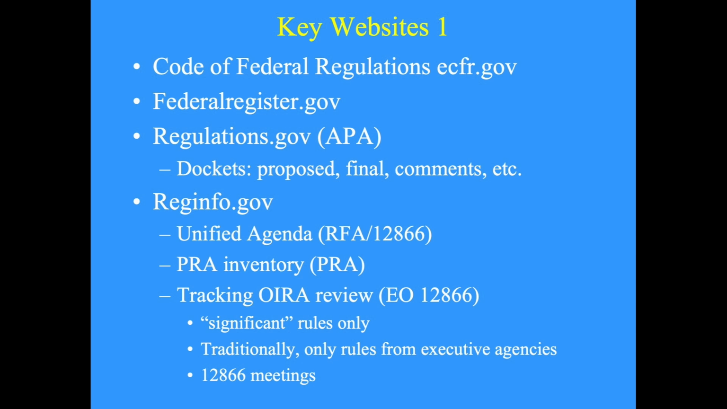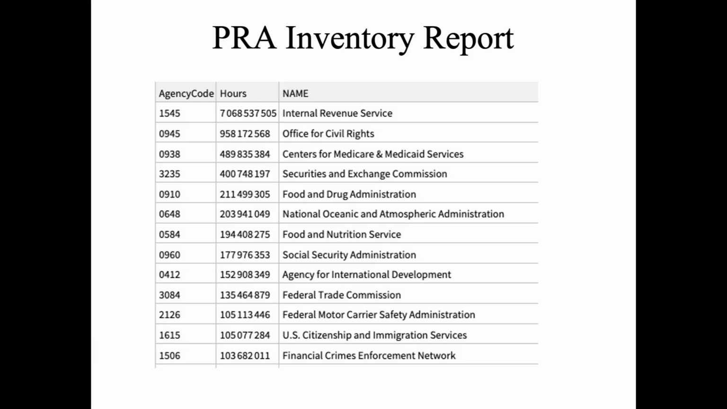APA is emphasizing the comment process. Regulations.gov takes the comments and links them with the proposed rule and with the final rule, if there is one. It is for all the agencies that are making rules. Reginfo.gov is from OIRA. As such, it is centered around White House Regulatory Review and the Paperwork Reduction Act.